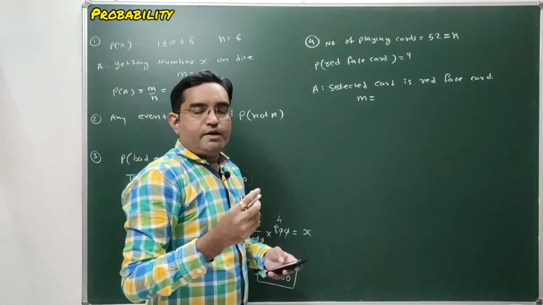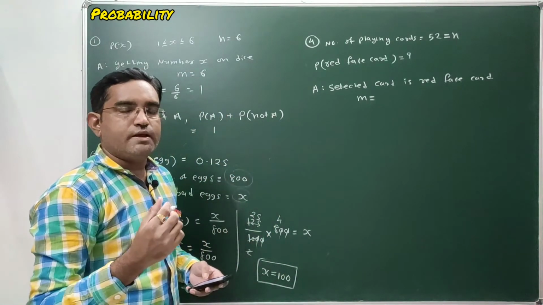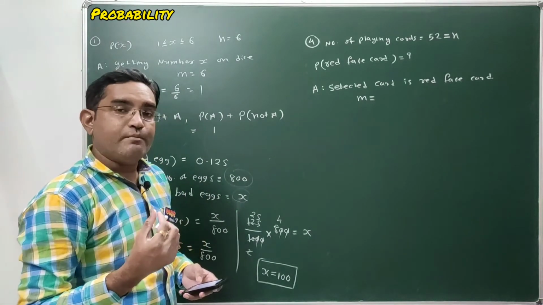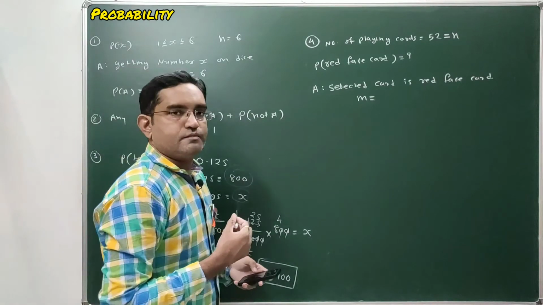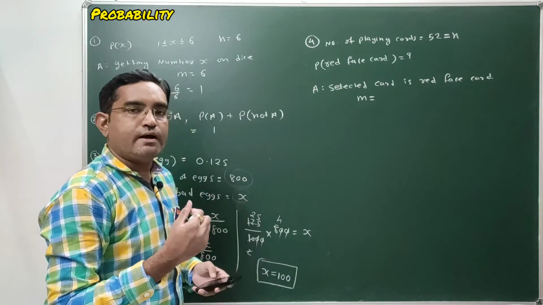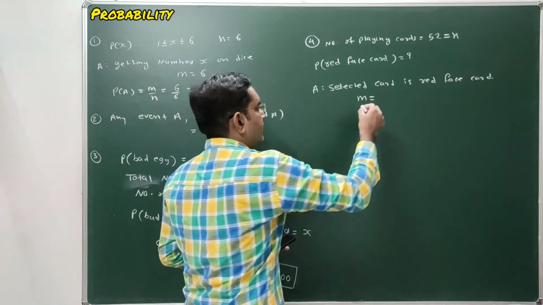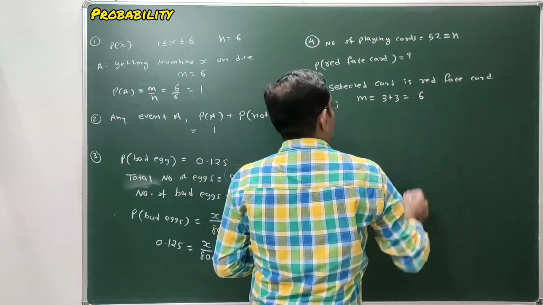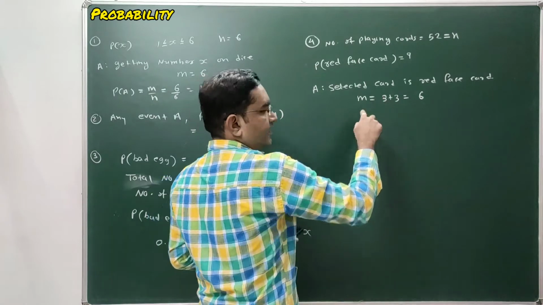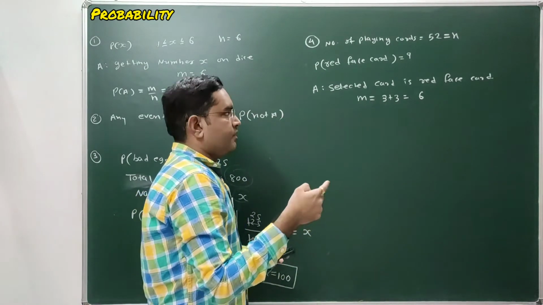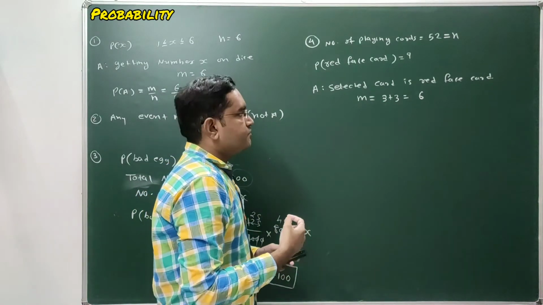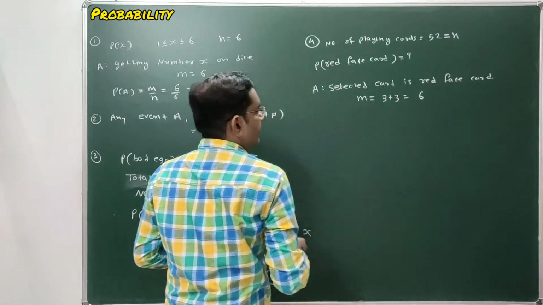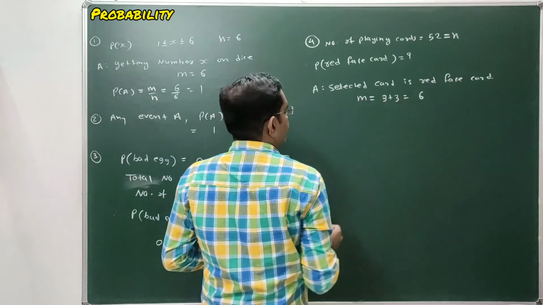In each suit there are 3 face cards. For red color we have diamond and heart, 2 suits, and each of them consists of 3 face cards, so 3 plus 3. So there are 6 red face cards in total: 3 in diamond and 3 in heart. So the number of favorable outcomes is 6.